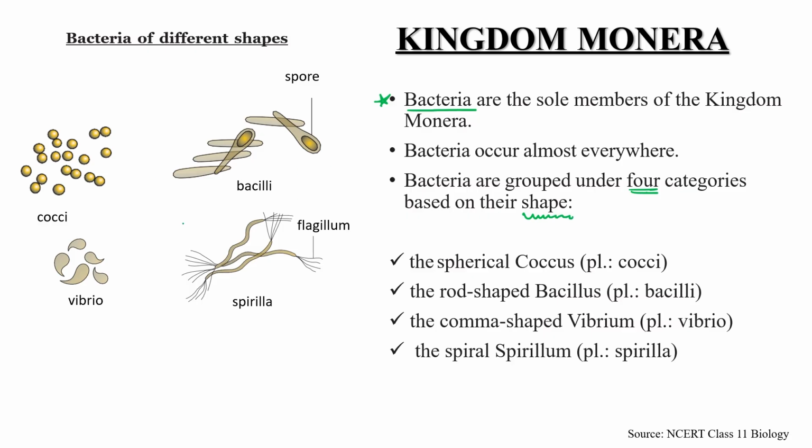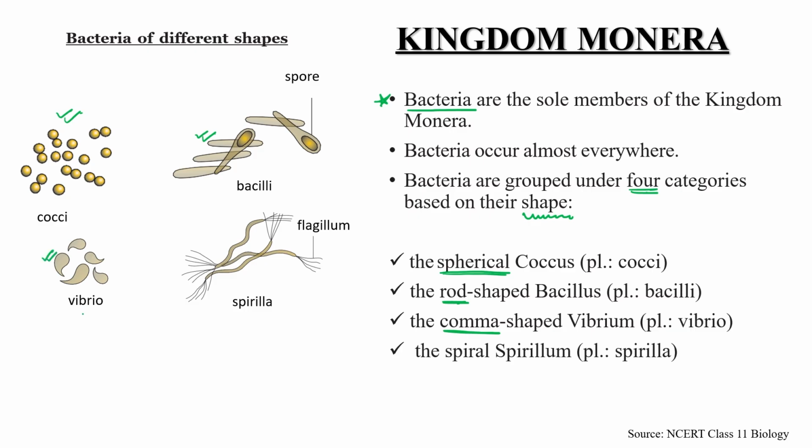According to their shape, first is spherical, meaning ball-like shape. This one is cocci. All the bacteria having this spherical shape come under this category. Some bacteria have a rod-shaped structure, and these are mainly bacilli. Some bacteria have a comma-shaped structure, like Vibrio.